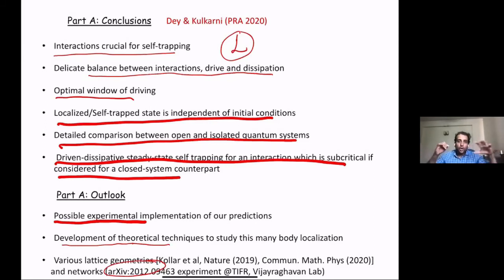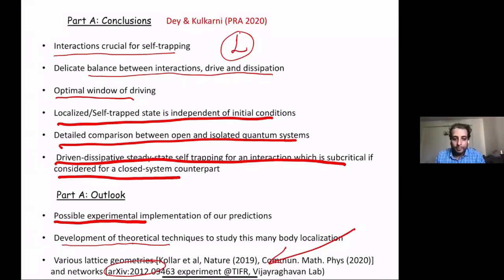So how to understand localization in these fully connected networks, and in situations where you have hyperbolic lattices and so on. This is something that is almost impossible to imagine in the condensed matter counterpart. So we are very excited about studying phenomena of localization and self-trapping in these non-trivial lattices and geometries.